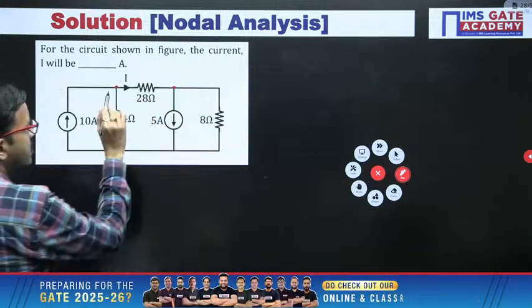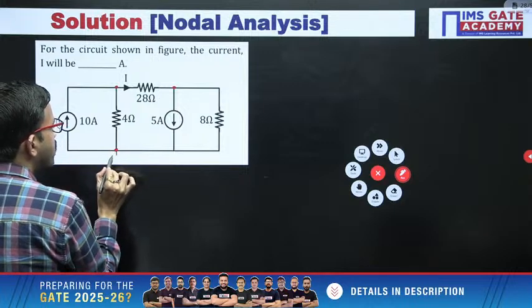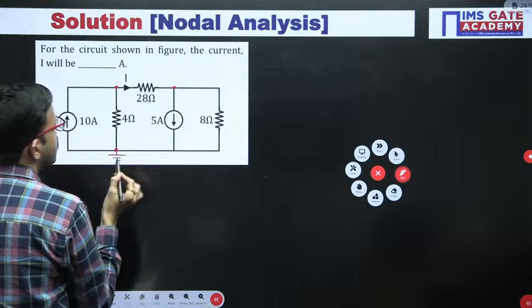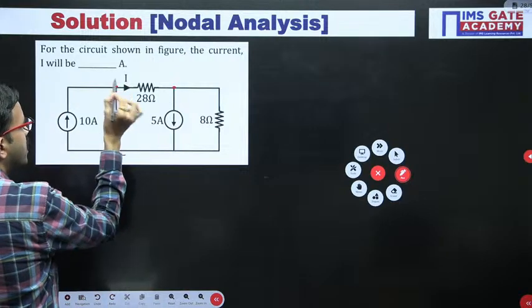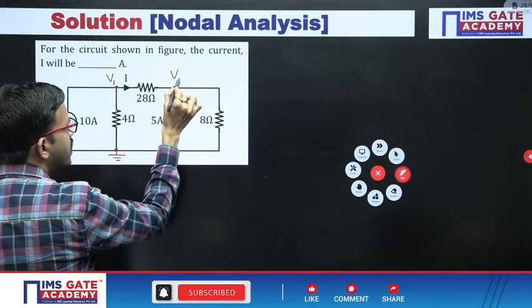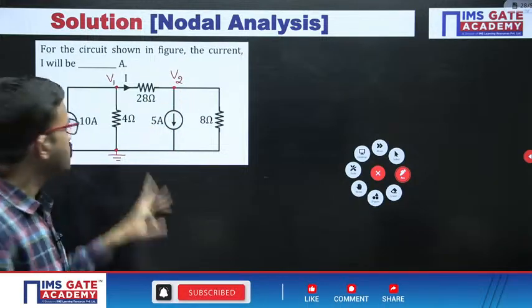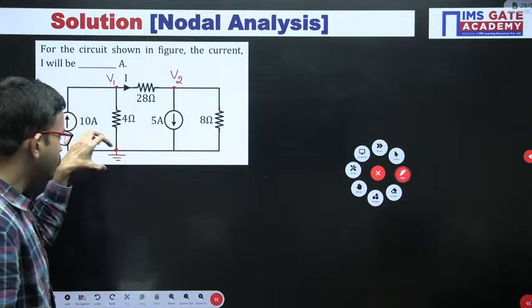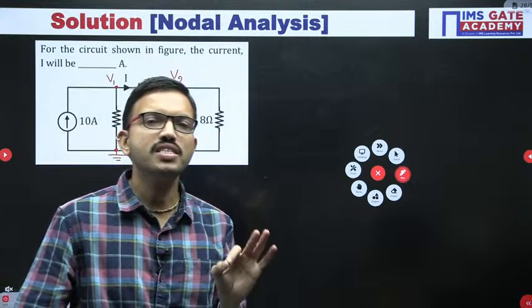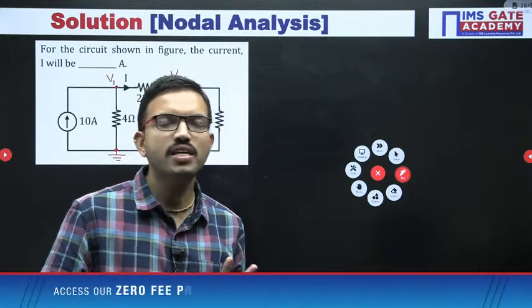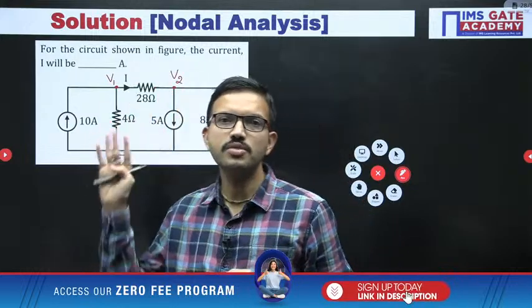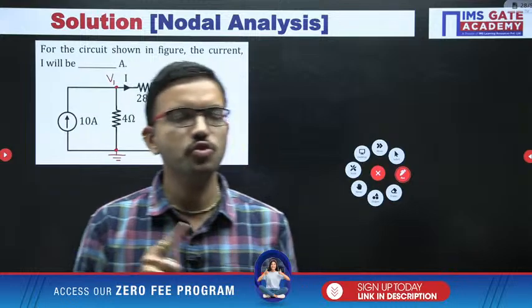So here we are having 3 principal nodes, among which one node we will consider as the reference ground. Now this node voltage with respect to ground you can label as V1. Similarly, this node voltage with respect to ground you can label as V2. Since we have assumed one as ground, 2 unknown voltages are there. That means that many nodal equations are required, because if you write 2 nodal equations, you get 2 equations in terms of 2 unknowns, and 2 equations, 2 unknowns we can solve.